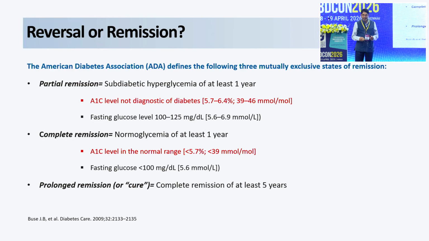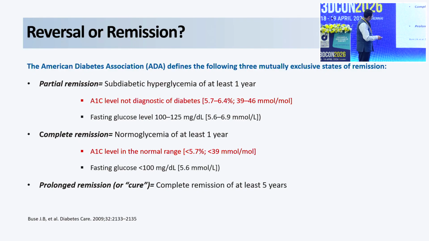In 2009, the ADA decided on a definition of partial remission, meaning sub-diabetic hyperglycemia for at least 1 year, that is, an A1C level of 5.7 to 6.5%. Complete remission at that time meant normoglycemia for at least 1 year, with an HbA1c level of less than 5.7%. And of course, prolonged remission, which is the question mark, the cure of diabetes, meant a complete remission of at least 5 years' duration.